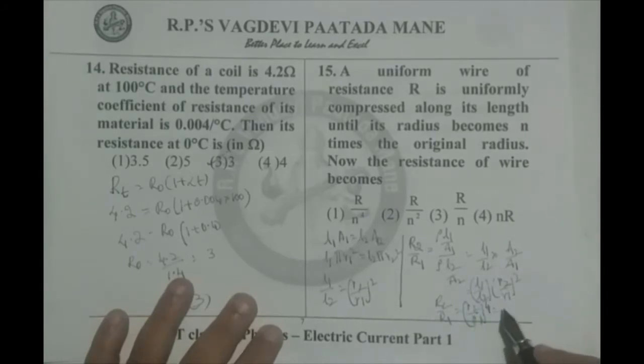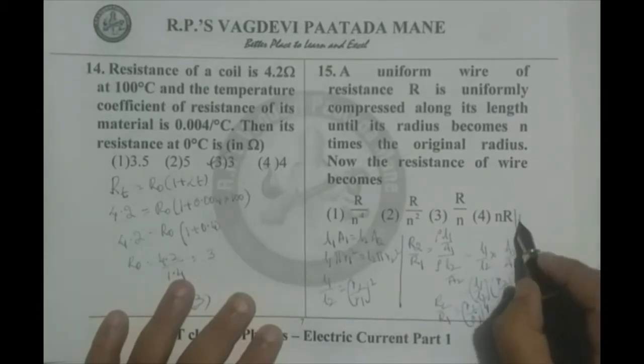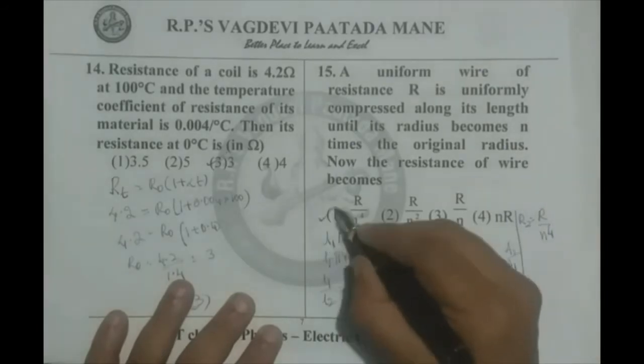Now, as it becomes n times, n R1 by R1 whole to the power of 4, therefore, we can write R2 as R by n to the power of 4. So, first option is correct.